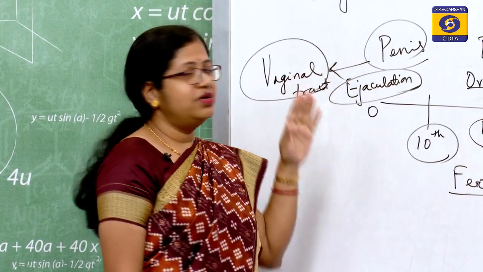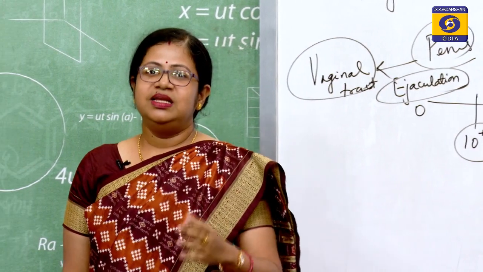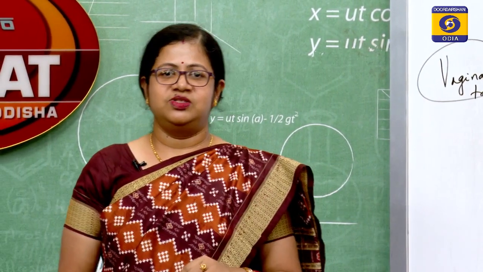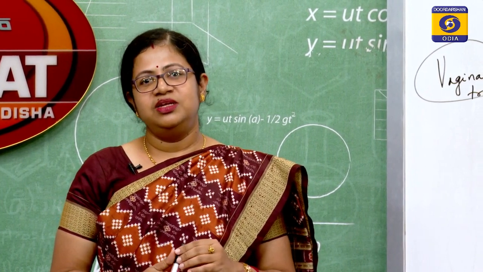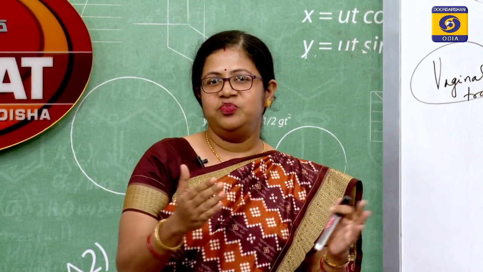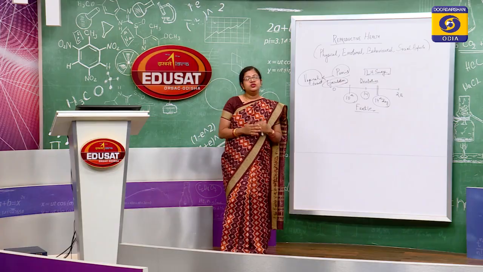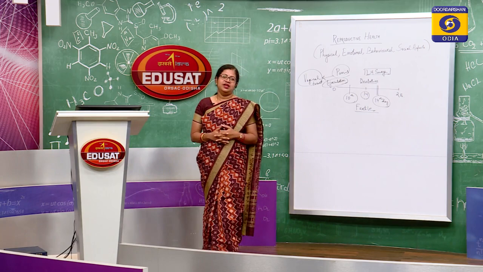Suppose during the withdrawal the timing is delayed, sperms might enter into the vaginal tract, and even in case of the lactational amenorrheic period, in some females the period is shorter. So, there might be chances of pregnancy. So, these are the consequences of your natural methods.